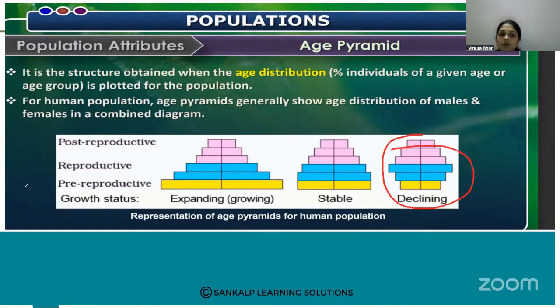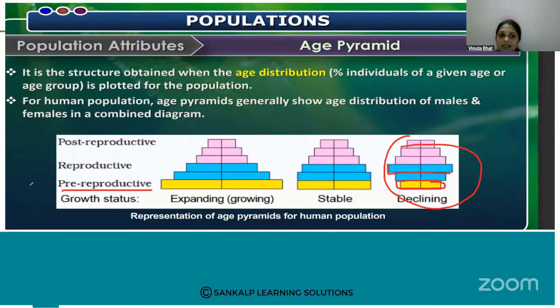Then declining. So what is this declining? Here you can see pre-reproductive age people are very few. When the age group has a very small number of individuals in the pre-reproductive group, that is called the declining age pyramid.